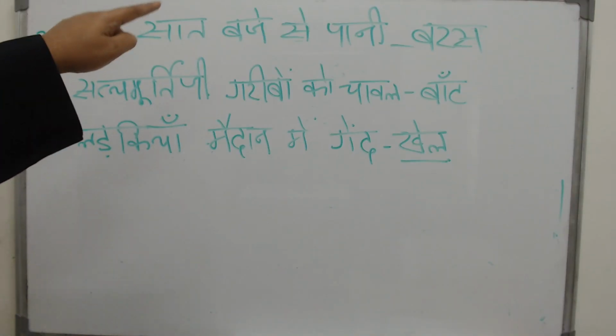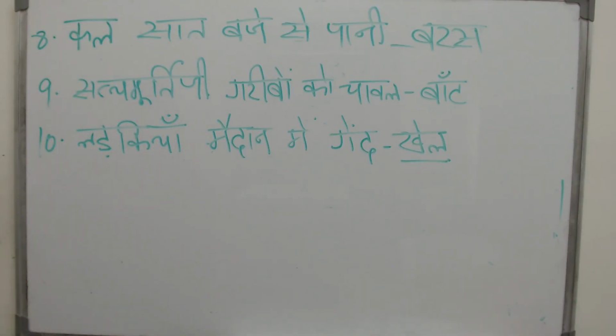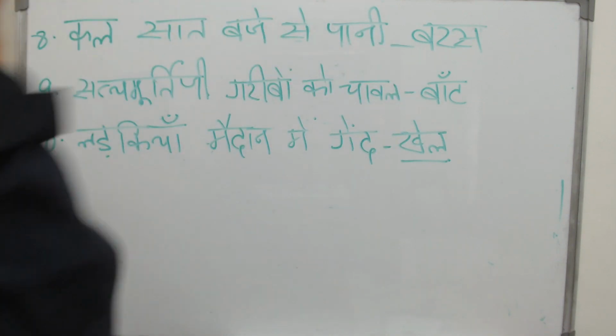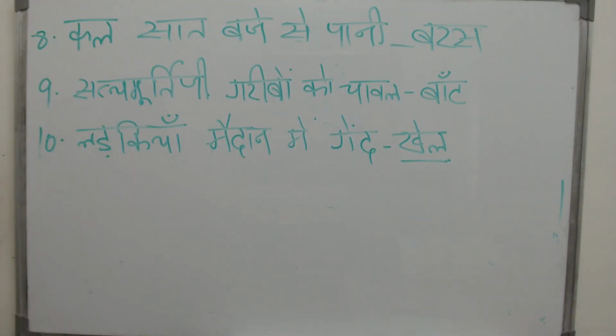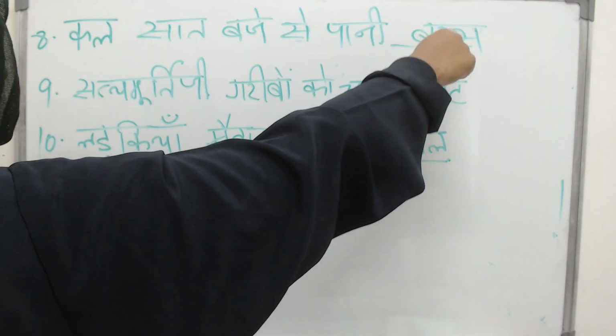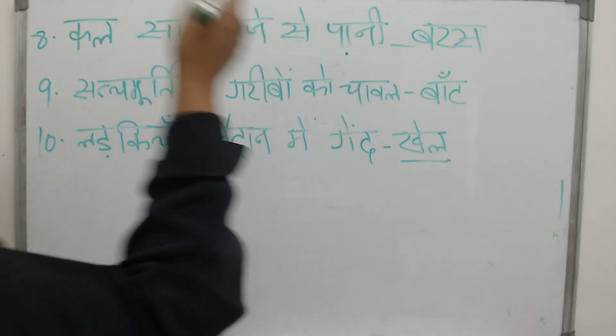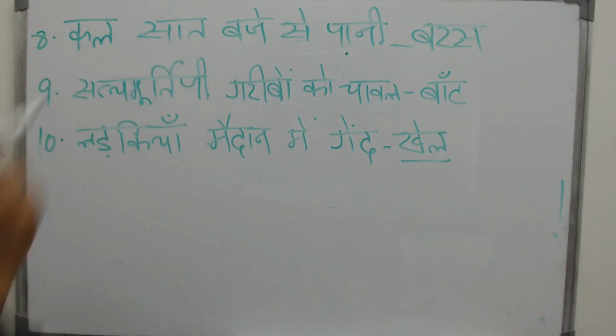कल 7 बजे से पानी dash. From yesterday 7 o'clock it has been raining. The water is pouring. Pani baras what? Now who will decide what form this baras will take? What form this pour will take? What is pouring? The water is pouring. So the water will decide what form it will take.